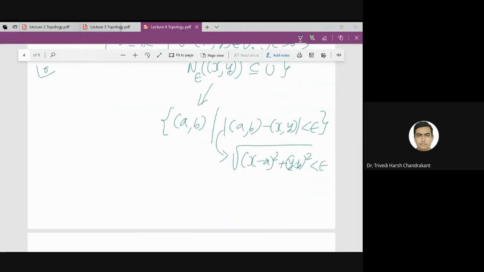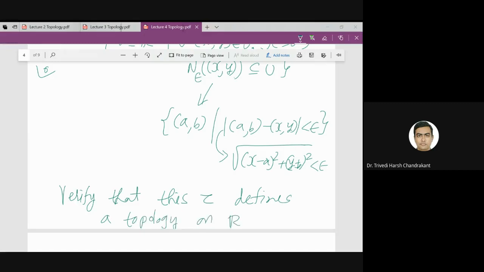And the question is to verify that this family tau defines a topology on R2. So the proof is very similar to the real line case. Almost the steps are the same, and the idea is also the same in each step.